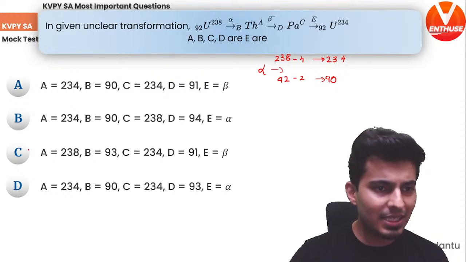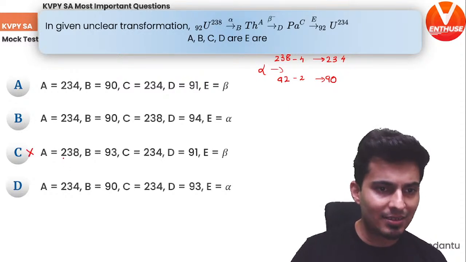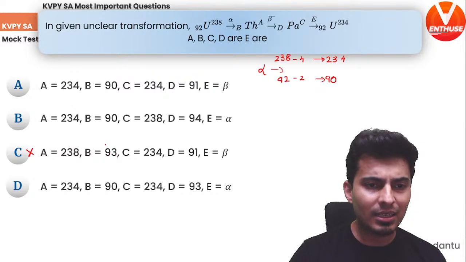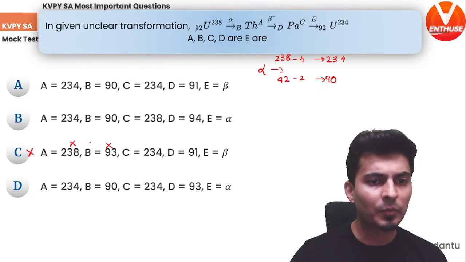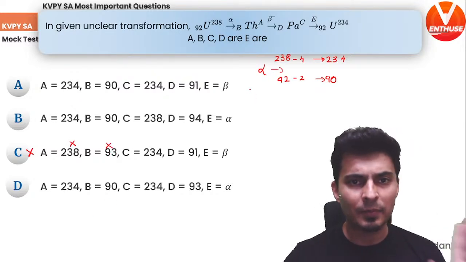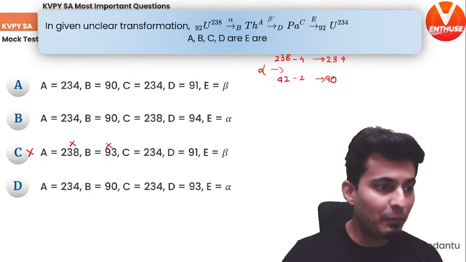So option C is obviously eliminated because A is 238 and B is 93. Obviously this is wrong, this is also wrong. So it could be either A, B or C. Okay, next. This is a beta decay.